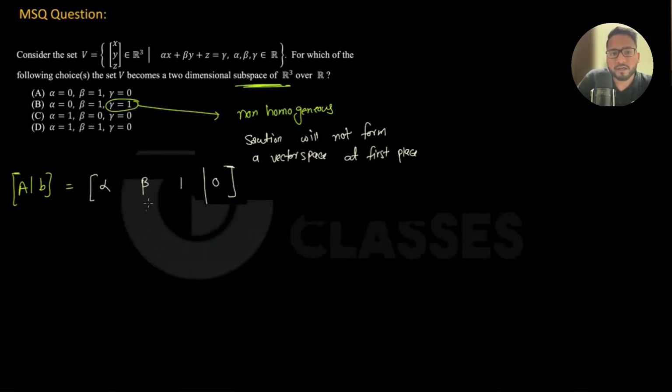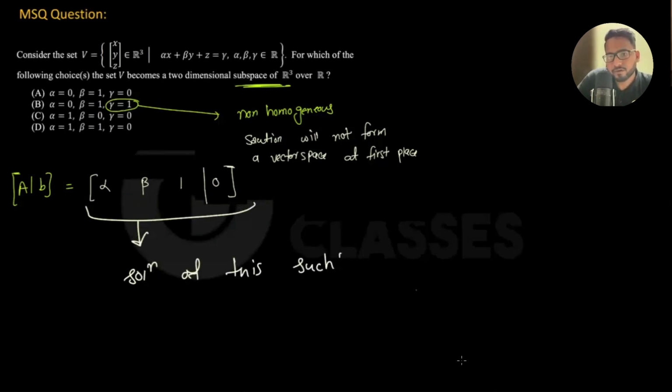So now what I'm saying here is that if you have something like this, then you want the solutions of this such that the solution has two linearly independent vectors, right? So it means what?